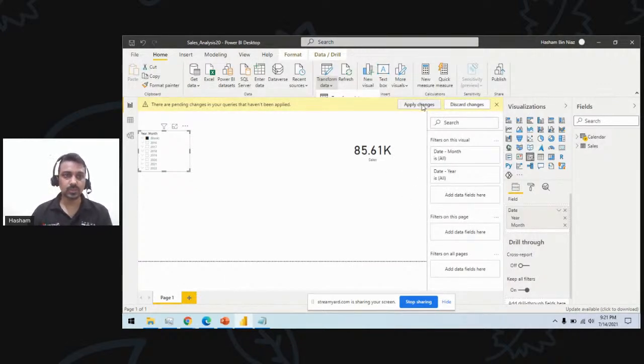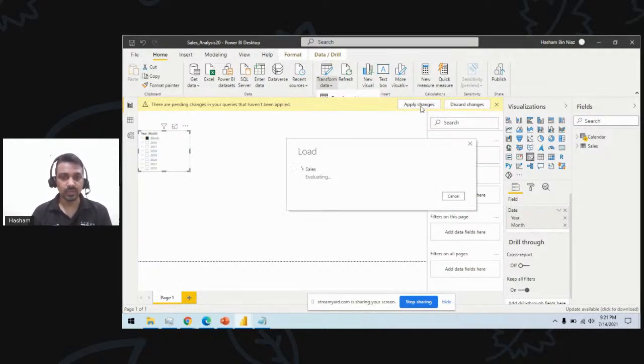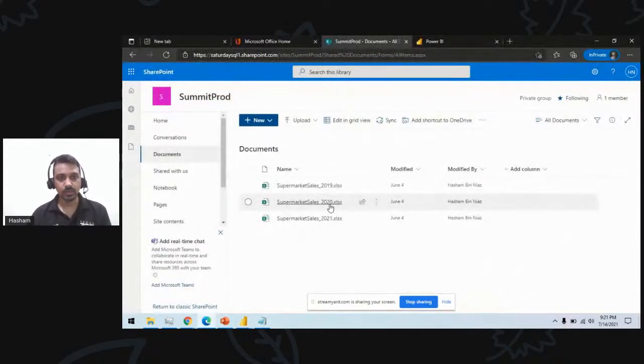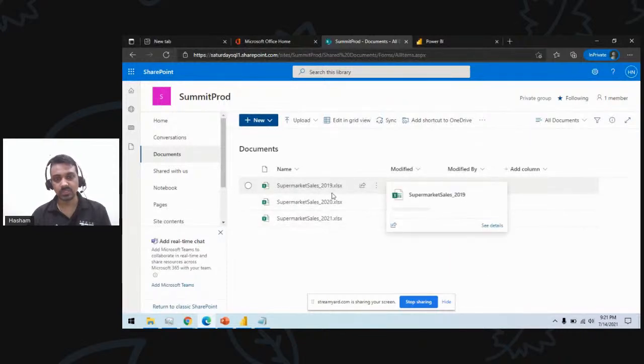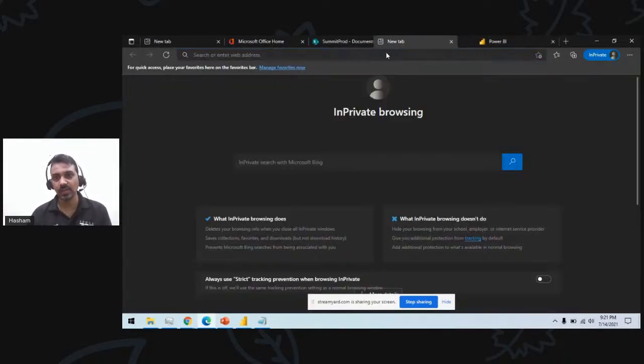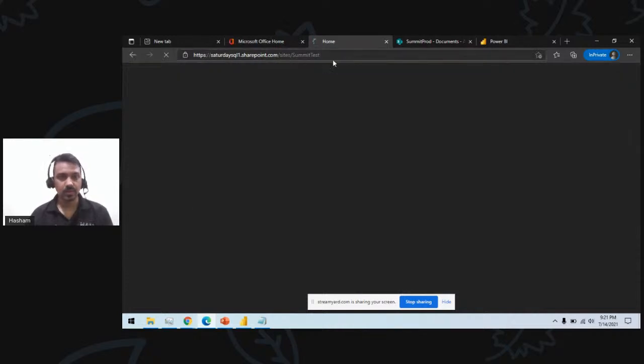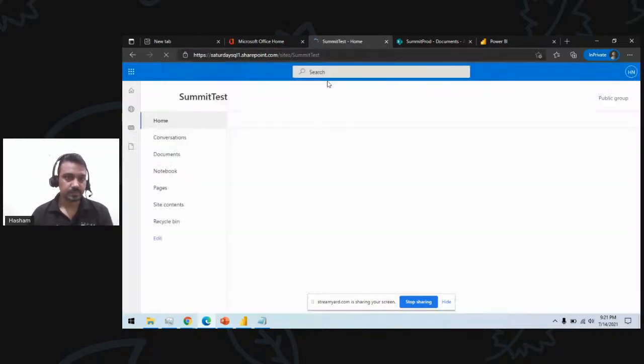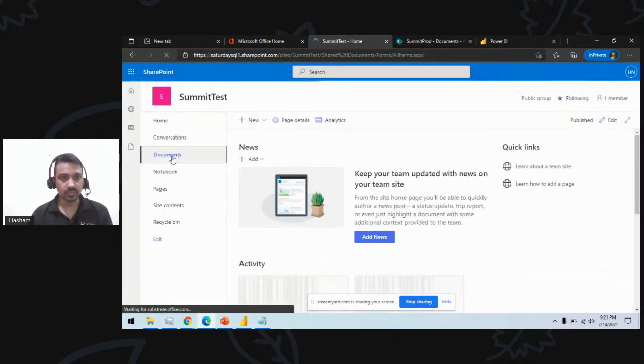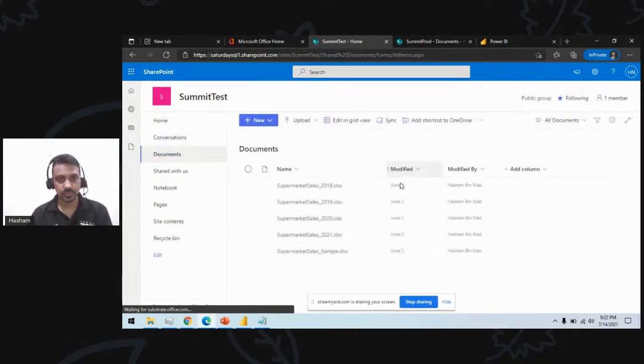Once I close this, Power BI asks me to apply these changes. So I will apply these changes here as well, and this will now fetch the data from my production. My production site has these three years of sales: 2019, 20, 21, while my test site, if I show you here, has almost all the files available. It has like 4 or 5 files, 2018.